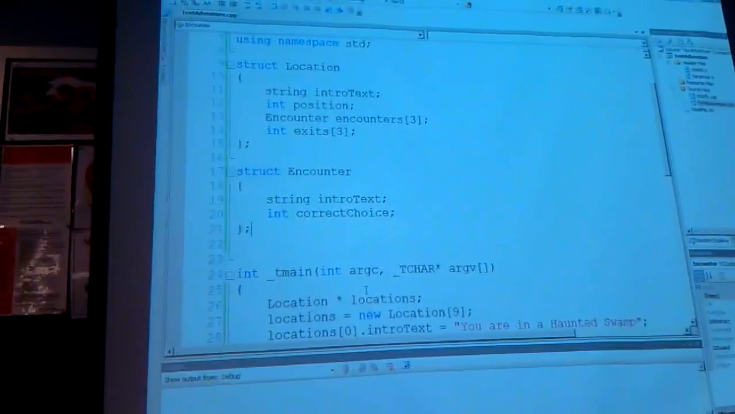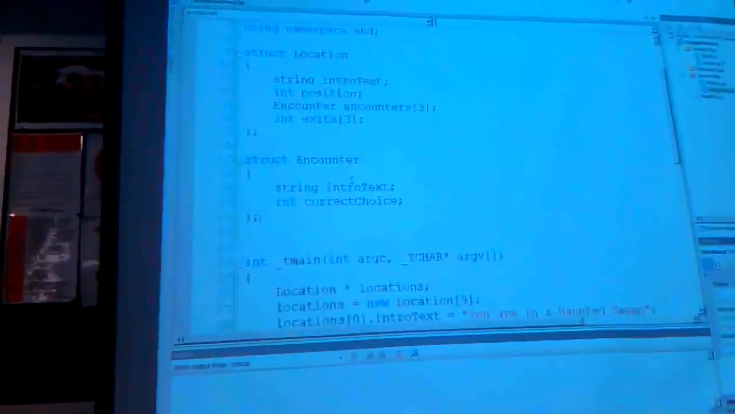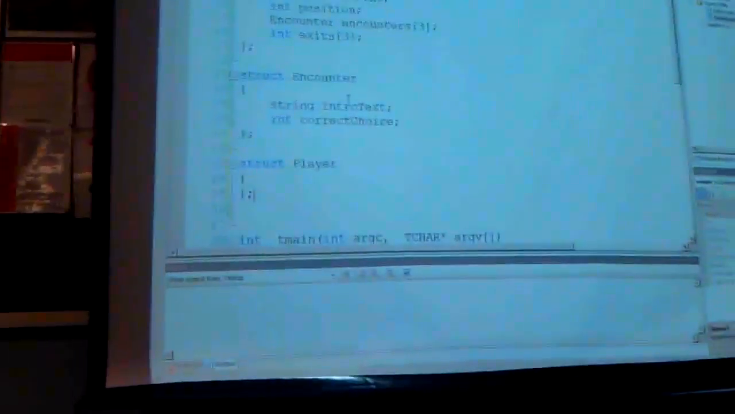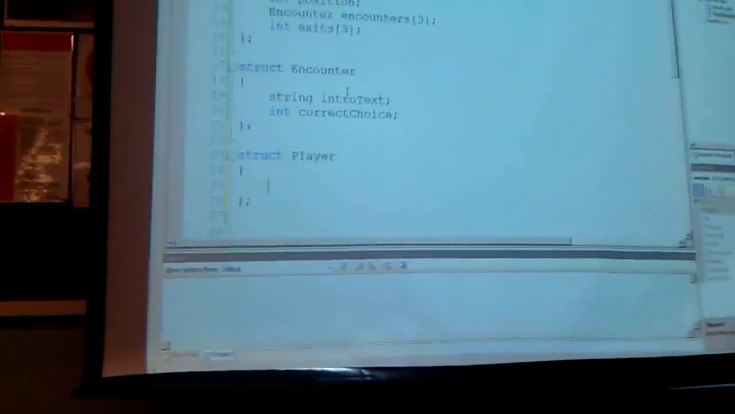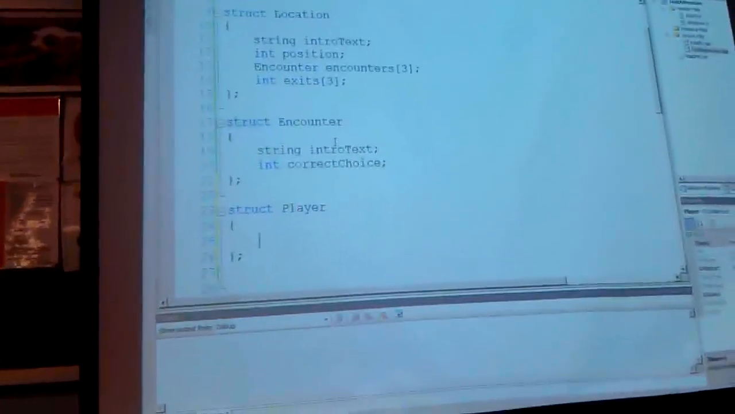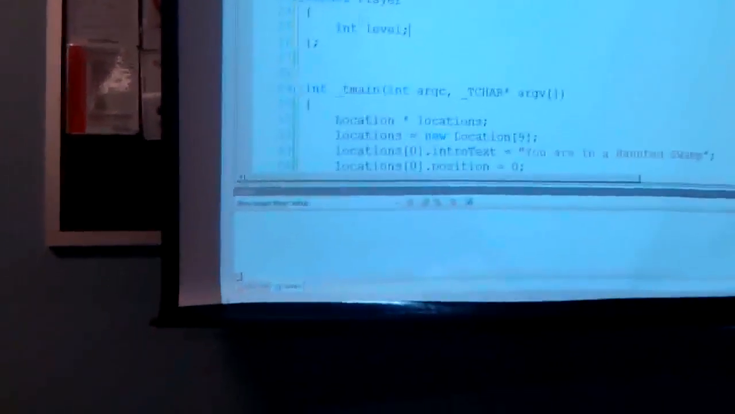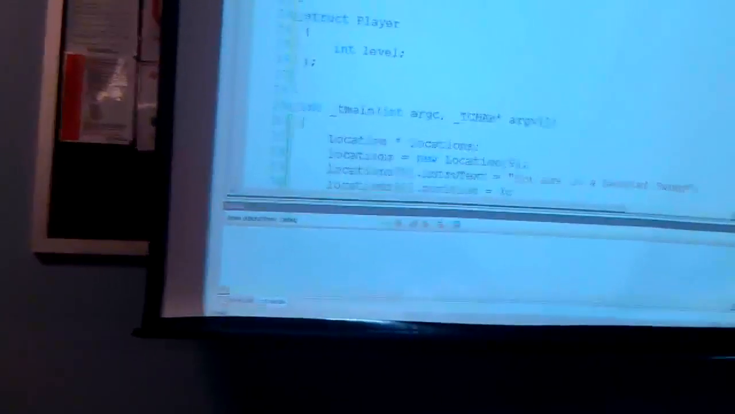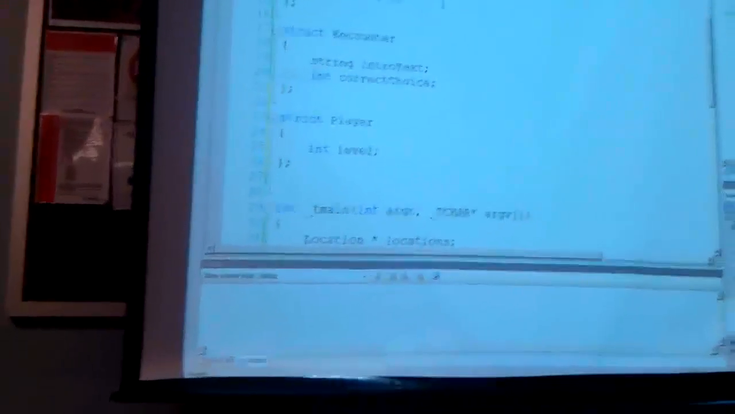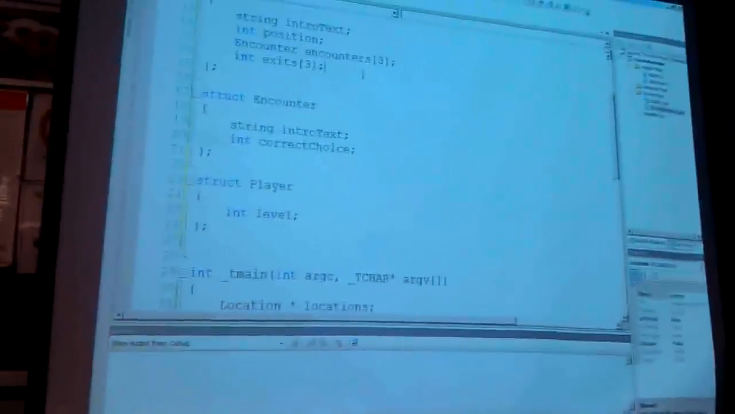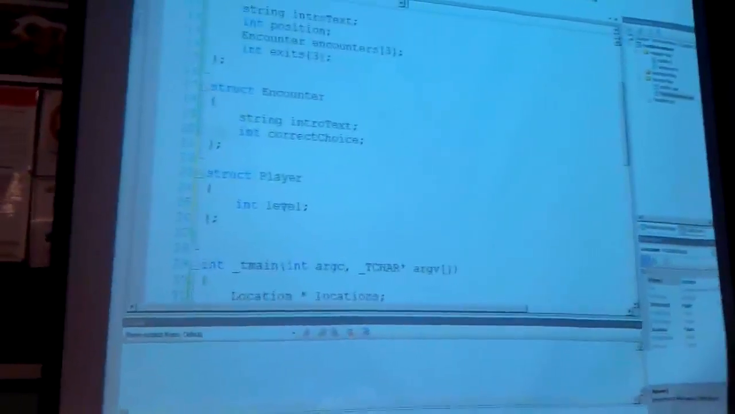We need to keep track of the player now. So we'll have level, and inventory, just 2 levels. I know that's not super exciting, but keeping it simple. Level has to have a certain amount of experience, so they're just going to have an integer level. In this case, since I only have up to 3 encounters possible, their highest level is 2. They go 0, they go 1, they go 2. Very short game. You can extend this later.